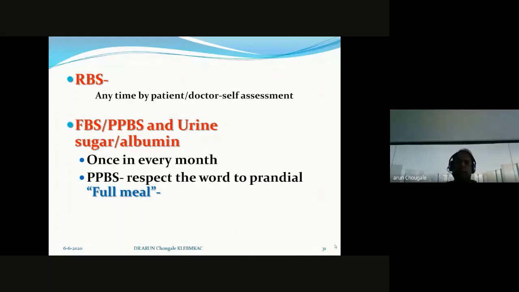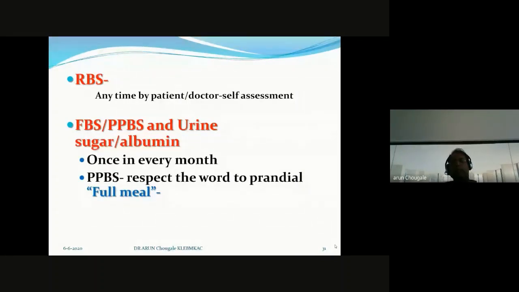Anytime a patient comes at OPD level, go for random blood sugar. If random blood sugar is very high, then screen the patient with fasting blood sugar and postprandial blood sugar, urine sugar and albumin, and with HbA1c. Compulsorily ask the patient to do fasting and PPBS once every month.